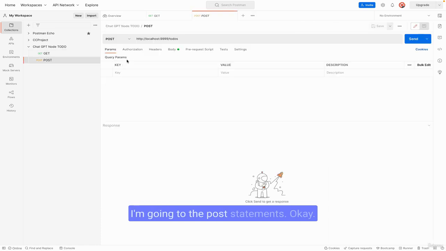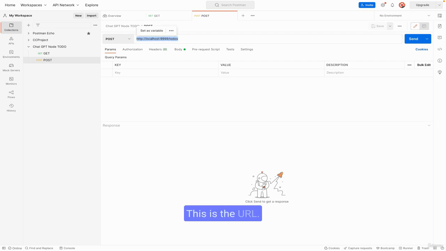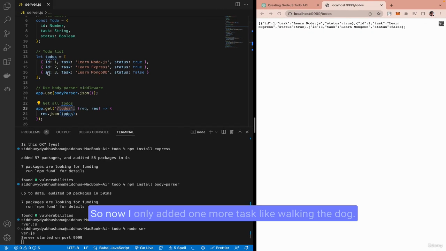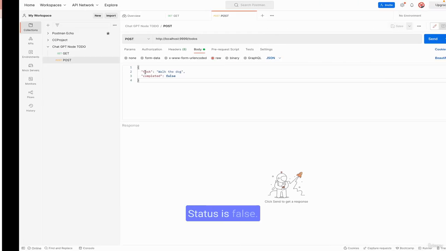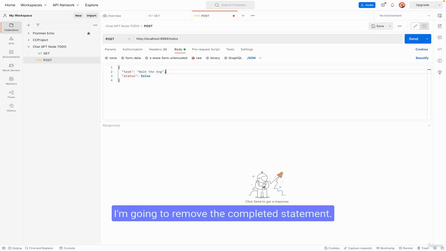Now I'm going to the post statements. Okay. This is the URL. I'm going to the body. So now I want to add one more task, like walking the dog. The status is false, right? So I'm going to write status is false. I'm going to remove the completed statement.